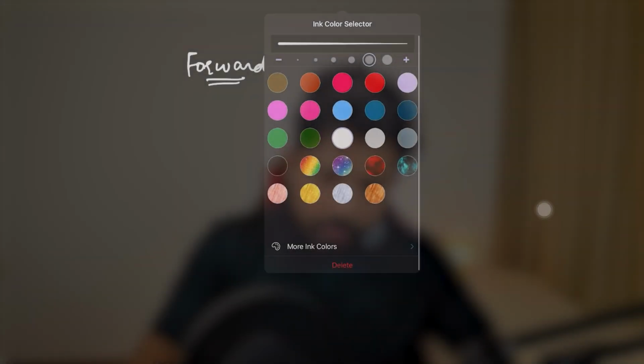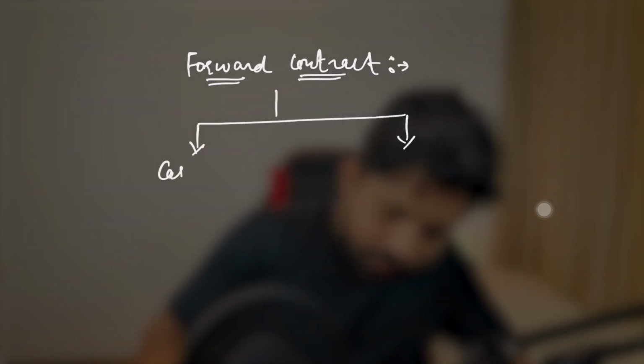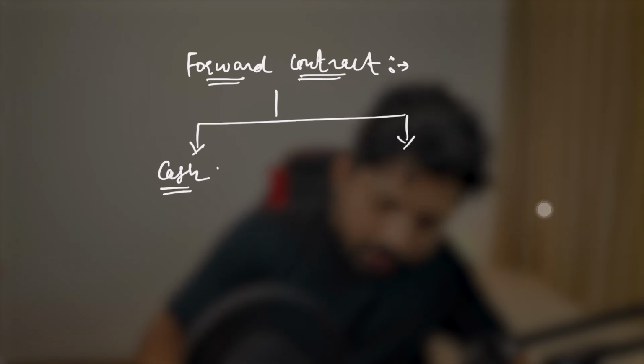So I can lock the price for a specified time with a specified money. So what is happening here? There are two terms, right? The first one is the cash, or you can say the cash transaction. What is cash? Let's say I see the price, I book the ticket, and they will be taking me from Singapore to Udaipur. This is their service. They are exchanging the flying service, and to acquire that service, I am giving them money. So when I directly book the ticket, it is known as the cash transaction.